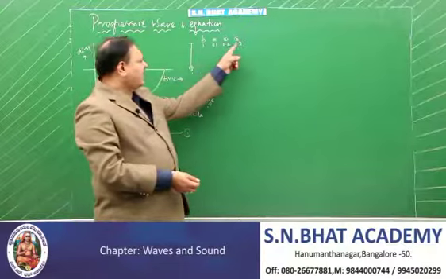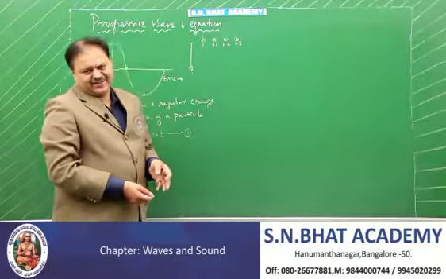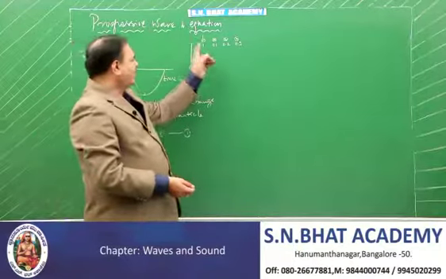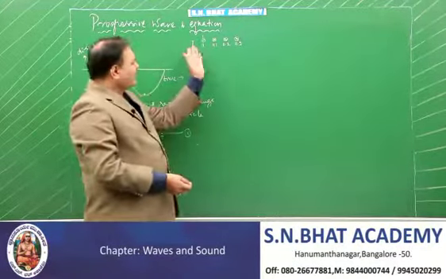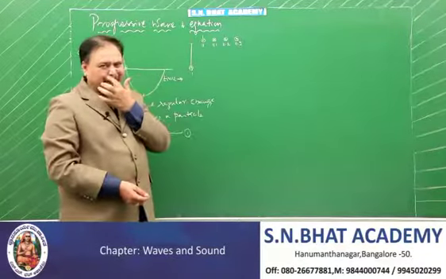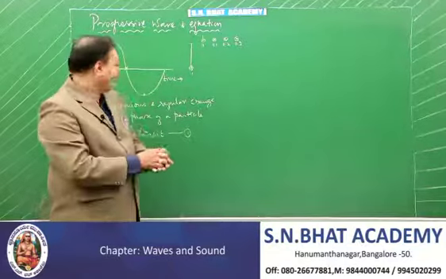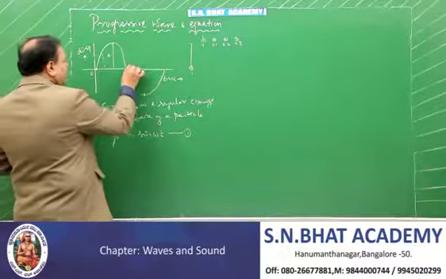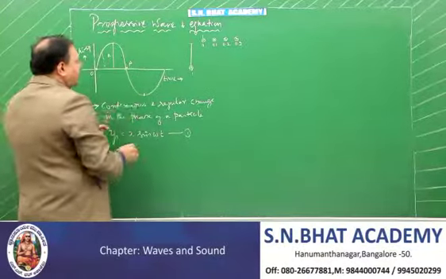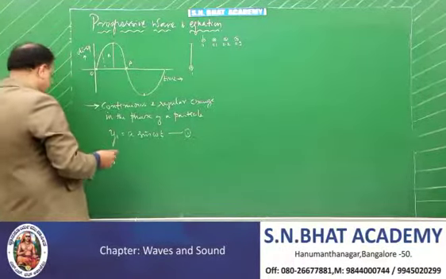Then this particle starts the oscillation 3 seconds later. That means from here to here there is a phase difference, or you can call it as a time difference. However, if you ask me when the particle comes here, or we can call this point as O, this point as P. When the particle comes to the point P, if you ask me what's the displacement, then